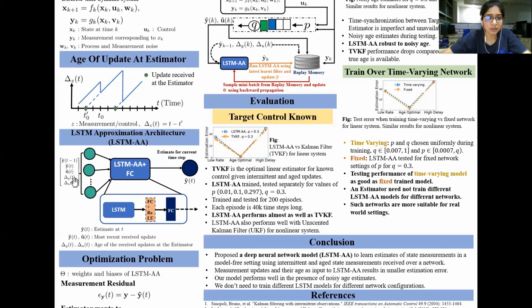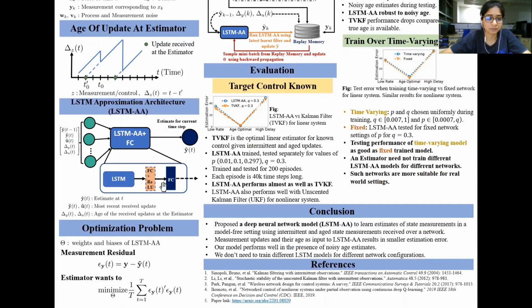Now, the interesting point to note here is that the age of the update at the estimator will keep increasing and will reset once a new measurement arrives at the estimator. We finally devise our optimization problem, where theta is the weights and biases of our proposed architecture that we call LSTM AA, and a measurement residual, which is the difference of the received measurement and the estimate at any time step t.